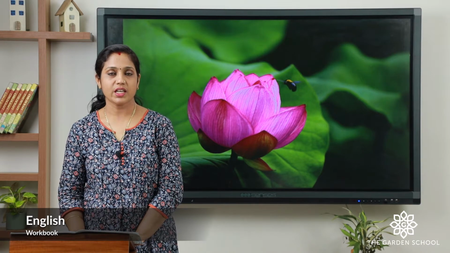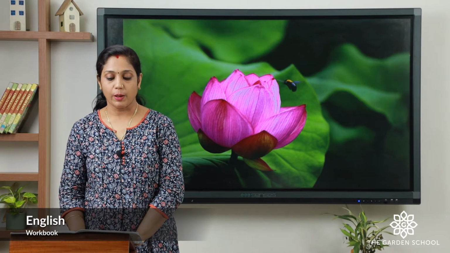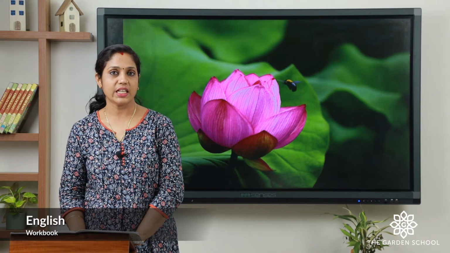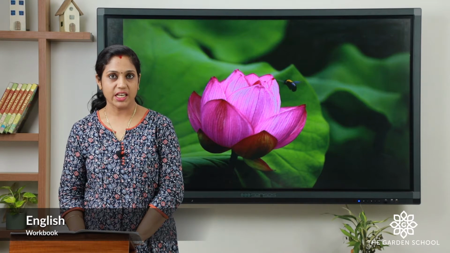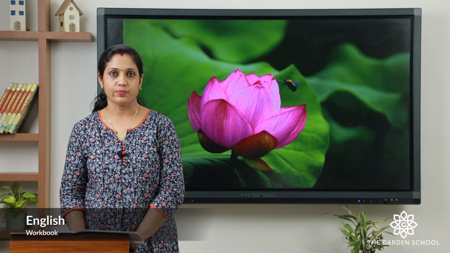I'll read out the sentence. You have to tick the correct option. The first one, Minnie knew it was a bee because she saw it, felt it, heard it. How did she know that a bee was inside the flower? Did she see it? Did she feel it? Or did she hear the sound? Whatever is the correct answer, you can tick it.